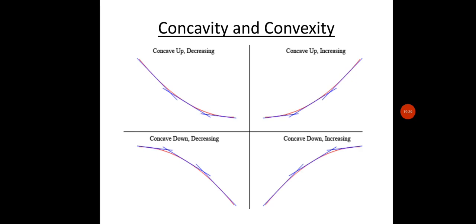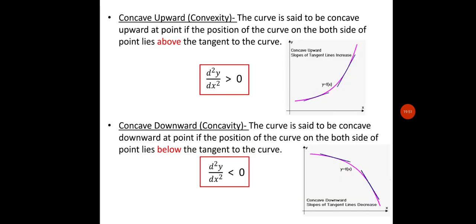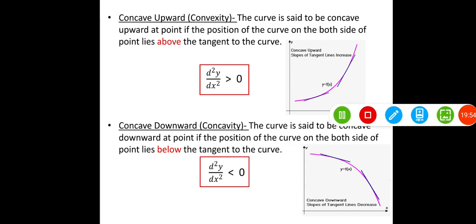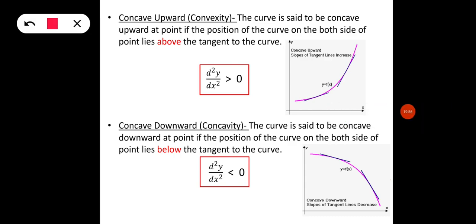Okay, now our next topic in this singular point section is concavity and convexity. We will discuss it in detail. So what is concave upward? Concave upward is also known as convexity.